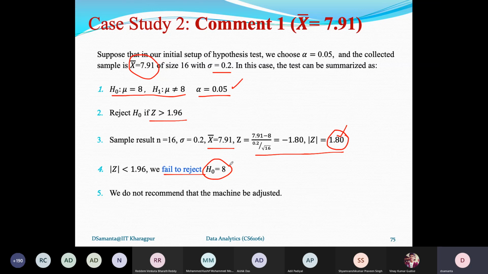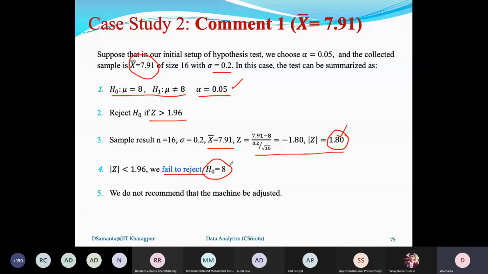Okay. So now you can understand that earlier, for the same value of alpha but a different sample, we rejected the hypothesis. But with a different sample value, the hypothesis is accepted. This means that for the same type 1 error probability, a different sample can give a different inference, different results.